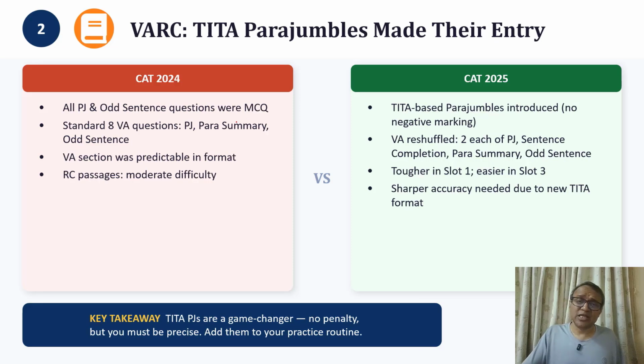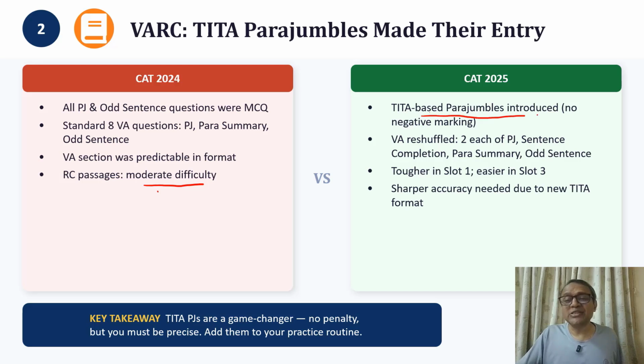If you look at the VARC, TITA questions made a comeback. There were no TITA questions, no parajumbles in CAT 24. CAT 25 had parajumbles and they were TITA based. So that was the one major change that happened. The RC was moderately difficult, comparatively similar to CAT 24. It's not a major difference as such.